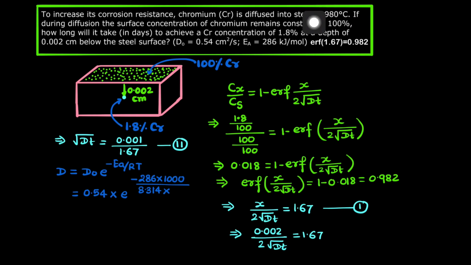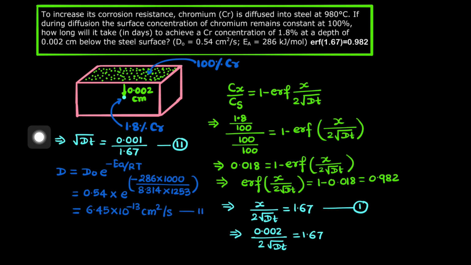So 980 plus 273, total will be 1253. So that must be in Kelvin. Now we can use the scientific calculator to calculate the value of this. So we will get overall value, that is 6.45 into 10 to the power minus 13 centimeter square per second.